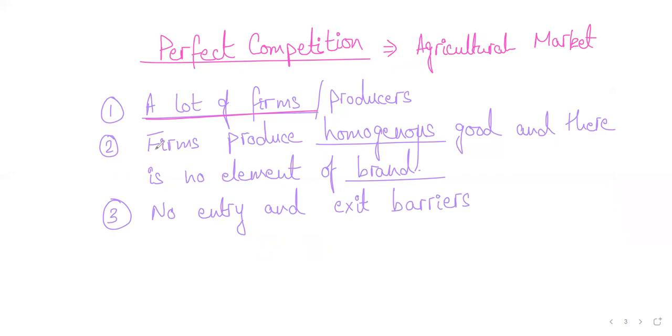First of all, you need to know that there will be a lot of firms and producers. Firms produce homogeneous products. Homogeneous means identical, exactly the same. If you think about all the agricultural products produced in Pakistan, they look like the same type of product. Whether you are growing wheat in Punjab or in Balochistan or any part of Pakistan, it will taste the same, it will look the same. And there is no element of branding.